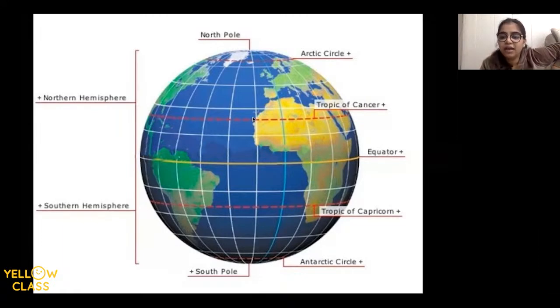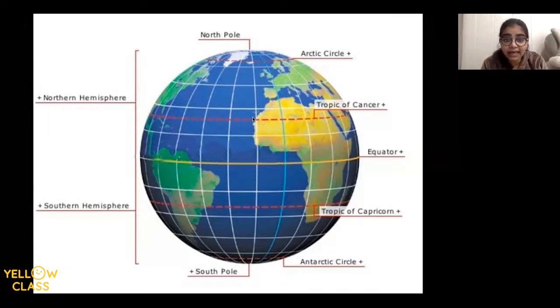Okay. Now, after these 3, we move right on the top and right in the bottom. Can we see 2 more lines here? Yes, everyone. So, the line at the top is the Arctic Circle, because we have the Arctic Ocean there, right?